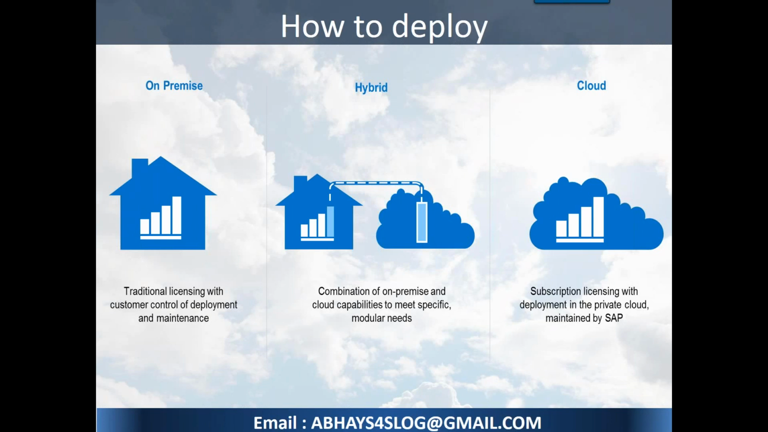For example, a CRM I want to run on a cloud, but the rest, like ECC, BW, and so forth, will be on-premise. That is the hybrid model. So that makes more sense for running the applications both on-premise as well as on cloud.